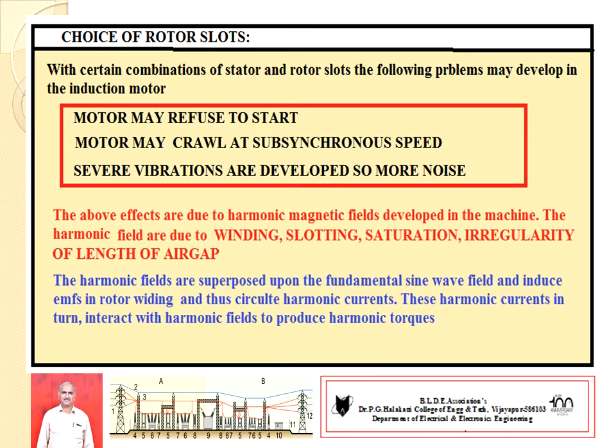Once the harmonic fields are developed along with the fundamental wave of flux distribution, these harmonic currents interact with the EMFs. Later on there is a development of torques. Such torques are also referred to as harmonic torques.